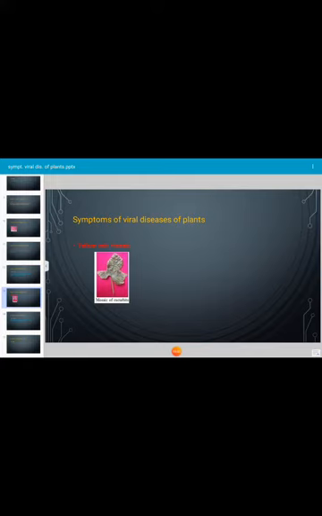The seeds may be aborted, remain smaller and malformed. The yield may be reduced up to 80 to 100%. The infected leaf possesses dark and light green areas, and the leaf veins turn yellowish and are clearly seen. The areas showing a mosaic are generally irregular in outline. The affected areas may have two shades of color, dark green and yellow green. Such symptoms are described as yellow vein mosaic.